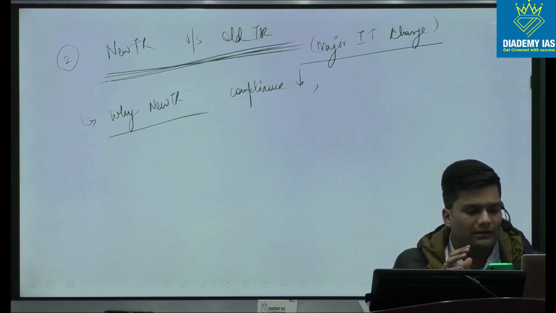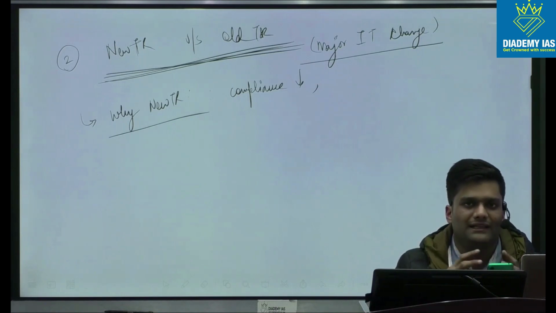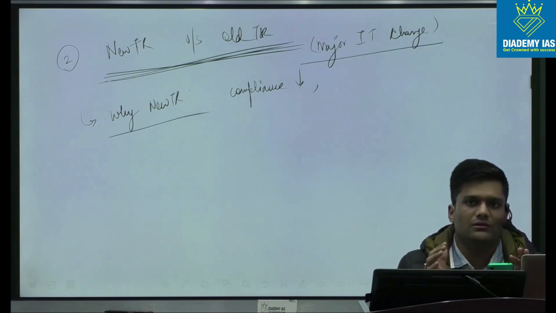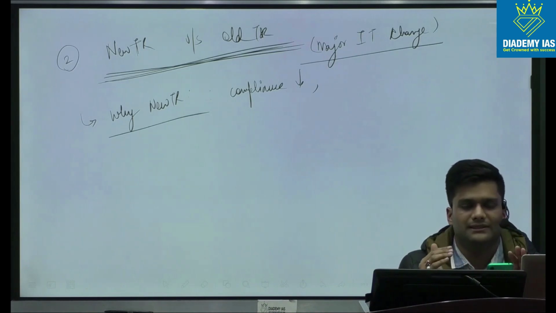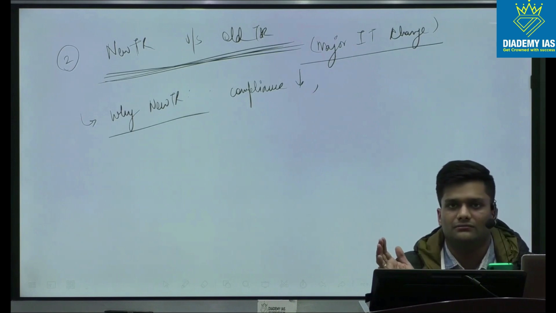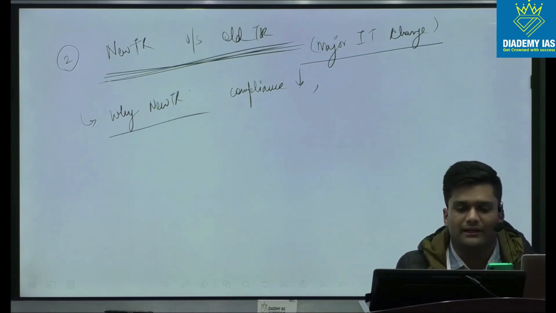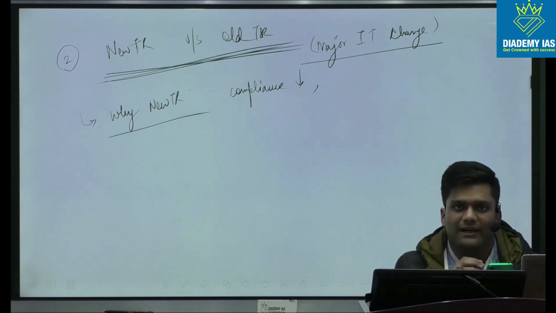So rather than binding them in restrictions, the new tax regime has done away with the deductions and puts the onus on the investors and the tax assessees to opt for their choices and take their investment and saving options separately from the tax regime. Another advantage of the new tax regime is that it is a simplified mechanism.